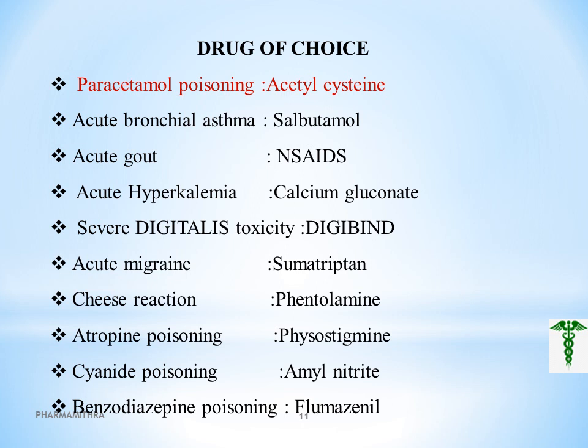In case of benzodiazepine poisoning, we should go for flumazenil. Flumazenil is a non-specific competitive antagonist. The side effects of benzodiazepine poisoning can be completely cured by flumazenil if it is accidentally ingested.